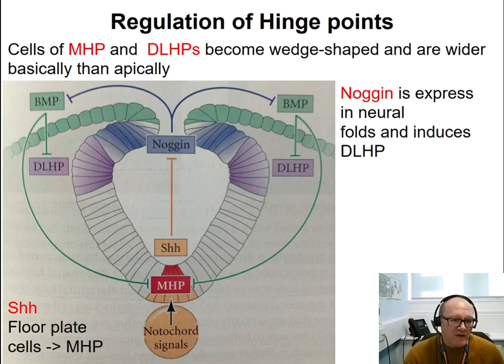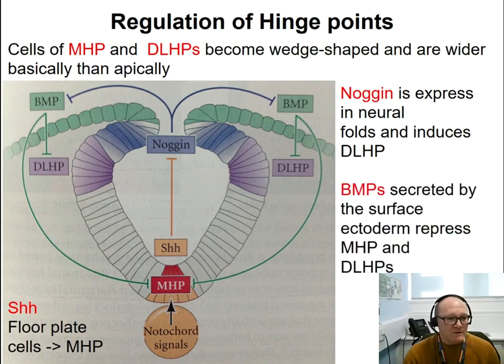So the cells that are far away from the point of expression of noggin, which is the tips of the neural plate, cannot become DLHP. On the other hand, noggin inhibits the expression of BMP. BMP is highly expressed in the ectodermal cells that are going to become epidermis. And BMP is an inhibitor of both DLHP and MHP. So it is an interplay between BMP, noggin, and SHH that controls the formation of both the medial and lateral hinge points.